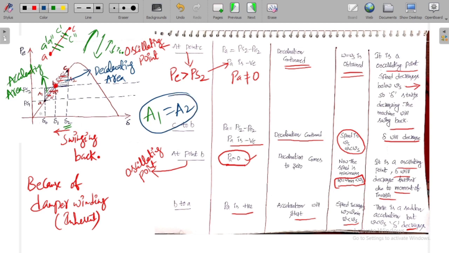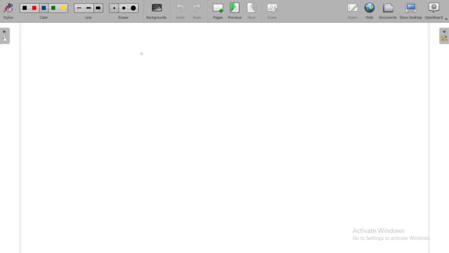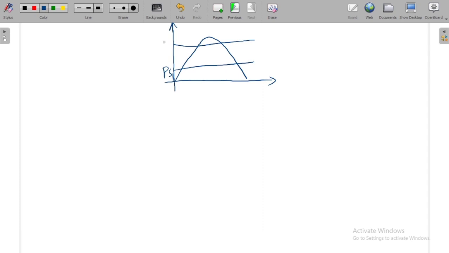See, sometimes if the shaft power is increased further, so let me take the next one. For example, if I have a power angle curve like this, and this is the shaft power before the disturbance. Now the shaft power is increased very high, means shaft power is increased further.